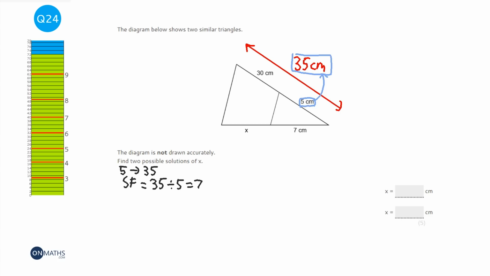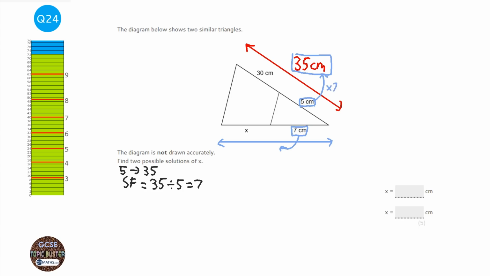So scale factor is 7. So therefore this one here, to go to the larger length, which I can highlight, we're going to times that also by 7.